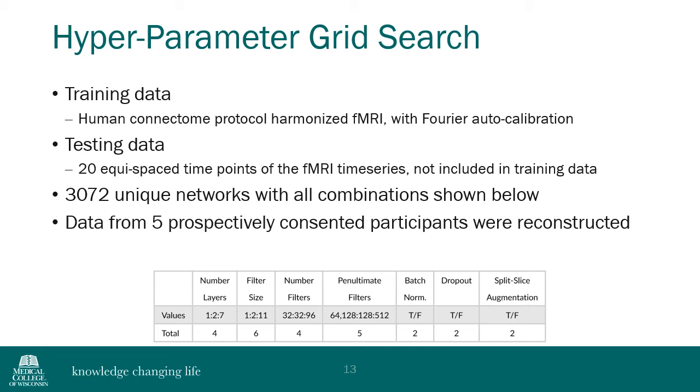acquisition. The first 16 time points of the time series acquisition included a phase-tagging schedule of the individual slices such that they could be unaliased via a Fourier transform along the temporal dimension, and those time points were used for RAKI network training. 20 time points in the series spread equally across the 5-minute acquisition and not included in the training dataset were used for testing network performance. The table of hyperparameters which were considered in this exhaustive grid search are shown at the bottom of this slide.